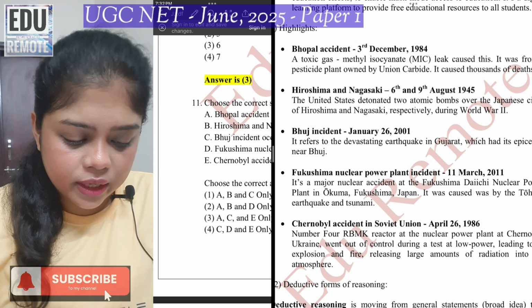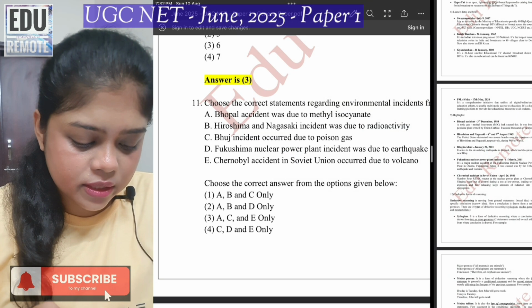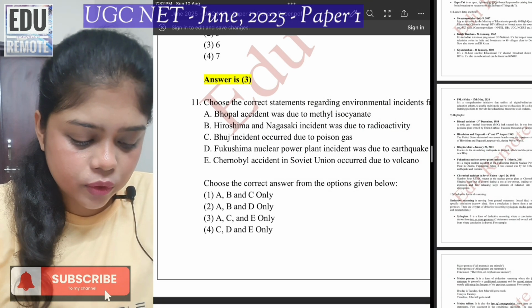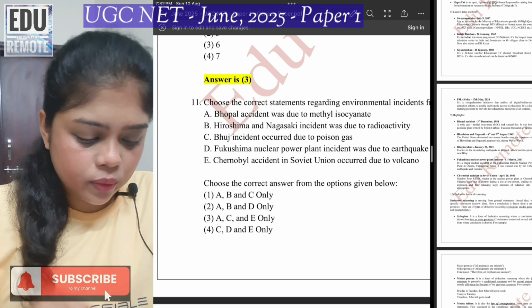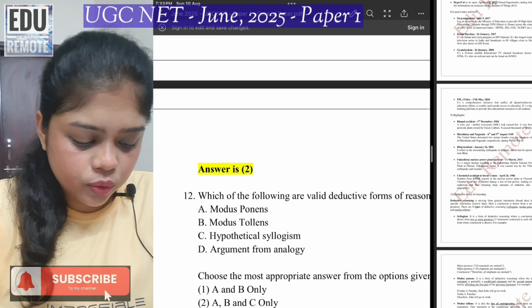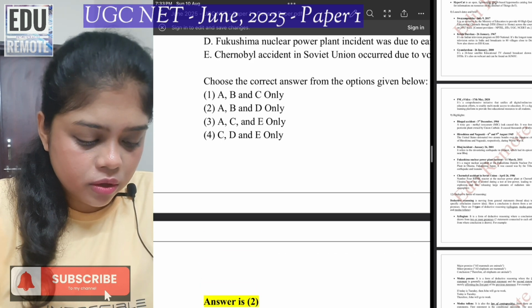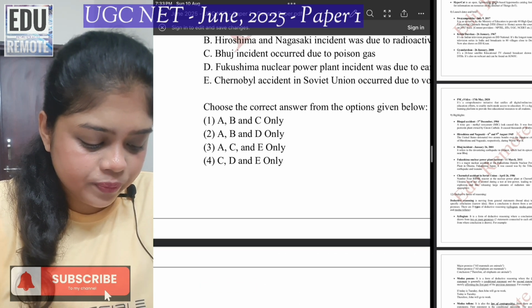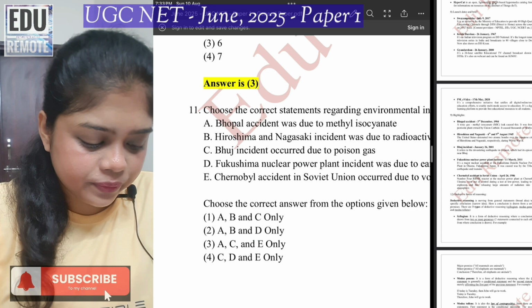So these are the 4 things which are a part of the question, as you can see, and I just gave you a brief idea of each. Now the question is, choose the correct statements. The answer is 2. Answer is 2. So we will see A, B and D.